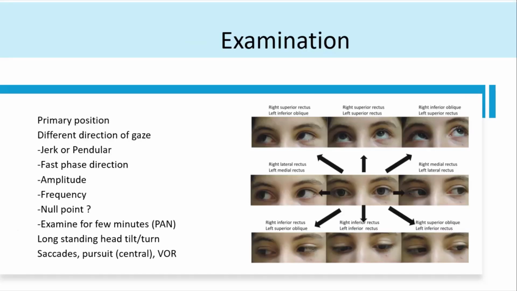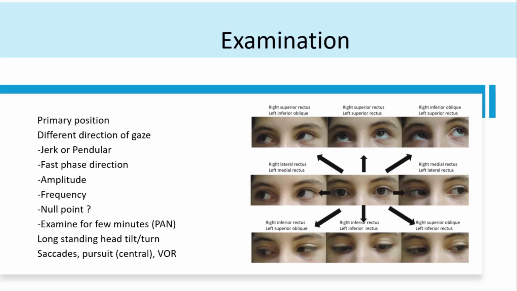When you examine a patient, you always start with the primary position, and in the primary position look for any spontaneous nystagmus occurring. If there is no spontaneous nystagmus, then you start looking at all directions of gaze. Then you characterize the nystagmus. Is it a pendular type, where you can only see the slow phase with equal velocity, or is it a jerk type, with a slow phase and then a fast phase? Then also see the amplitude of the nystagmus, the frequency of the nystagmus, and any null point, any particular position where the frequency and the amplitude reduce.